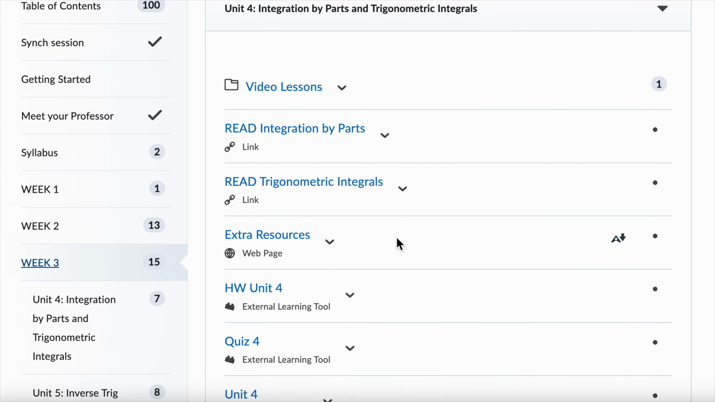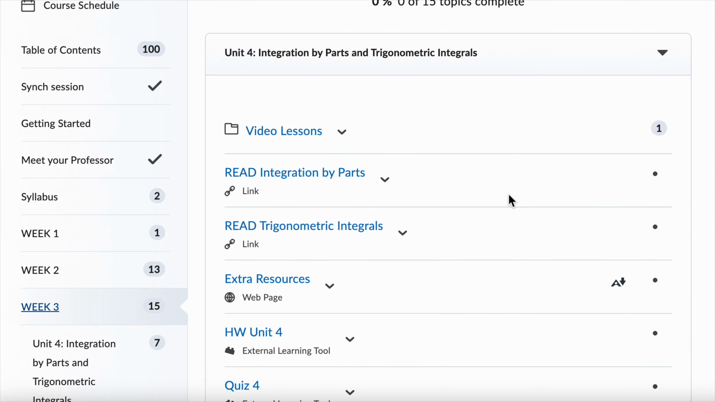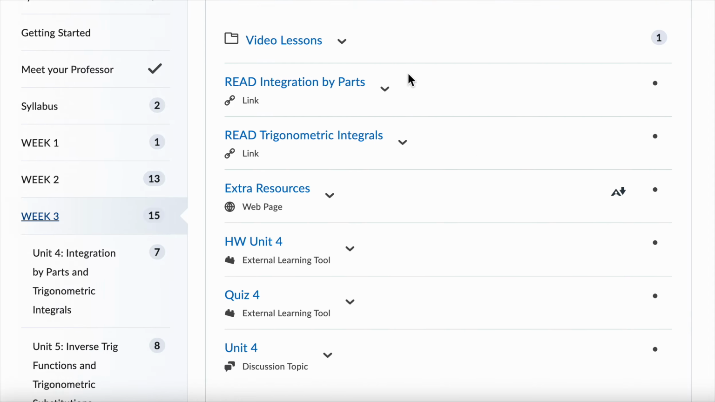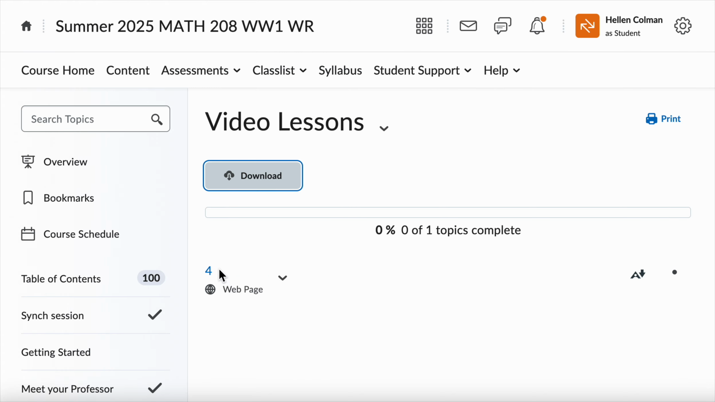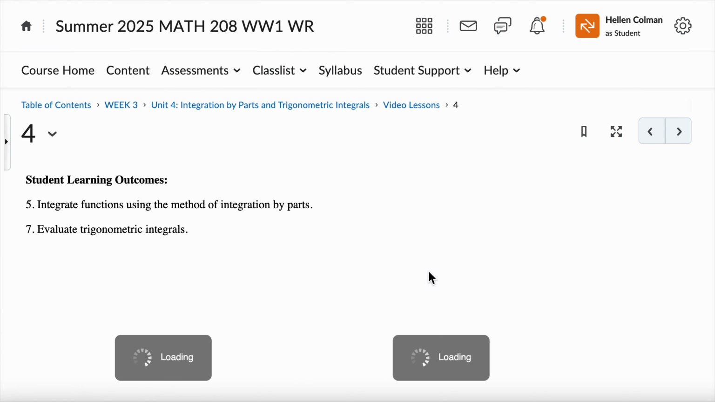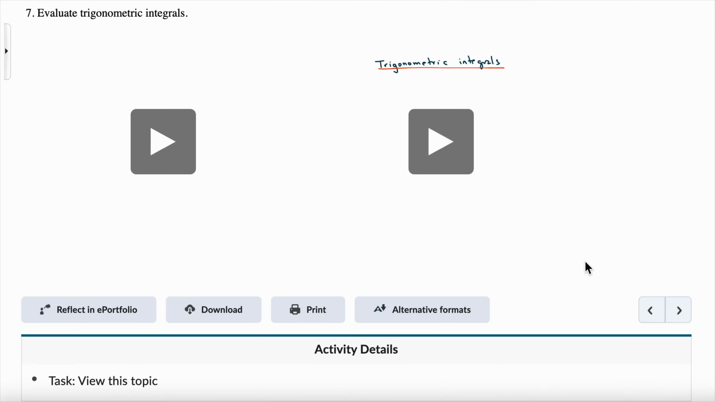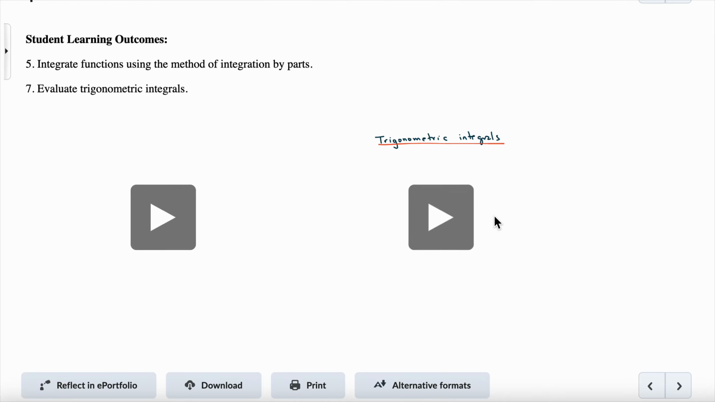In the first part of the week, you will work in unit 4, and the unit consists of video lessons. You click in the video lessons, and here you have the videos that you will need to watch with the lessons. In this case, there are 2. You will watch whatever amount of videos you have for each lesson.